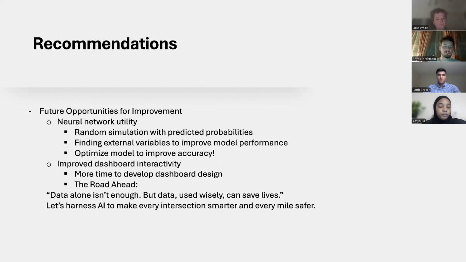Our final recommendations are to improve our neural network by incorporating random simulation with predicted probabilities and using external variables to improve our model accuracy. Also, we wish we had more time to develop the dashboard design. That's the road ahead. Data alone isn't enough, but data used wisely can save lives. Let's harness AI to make every intersection smarter and every mile safer.